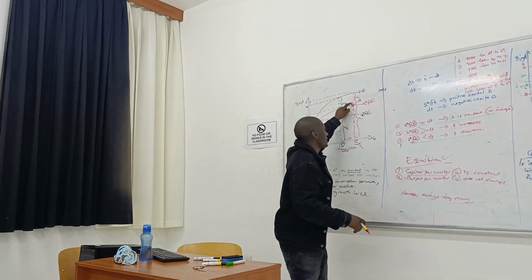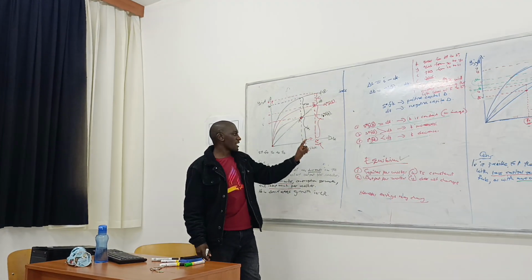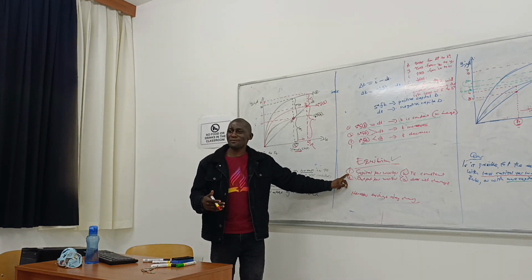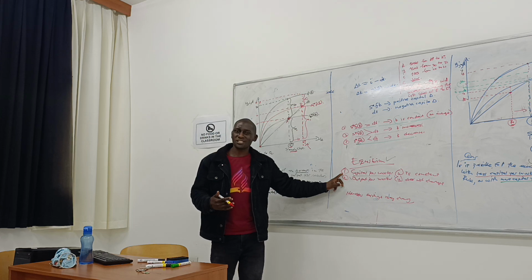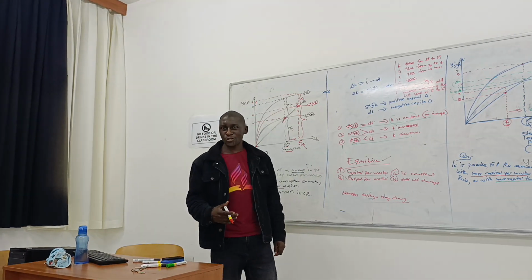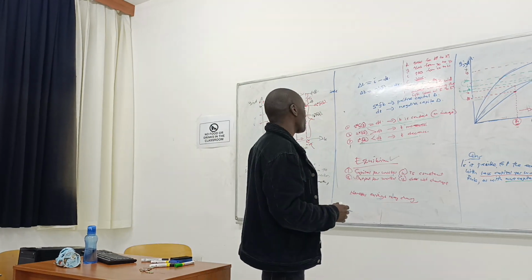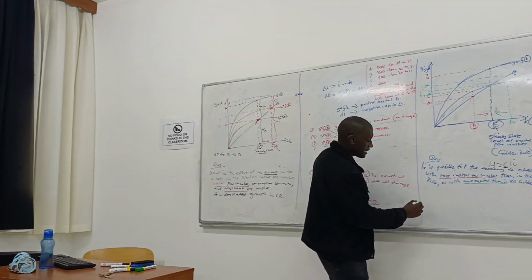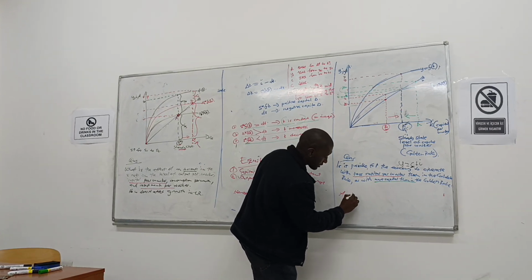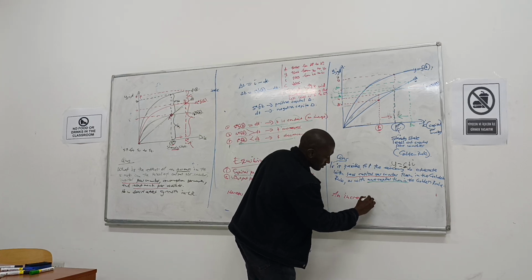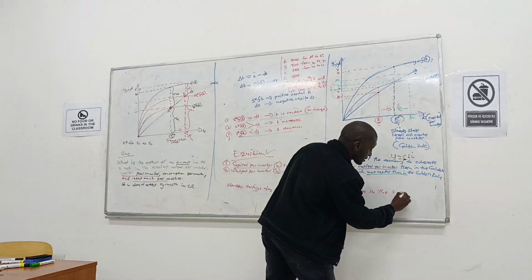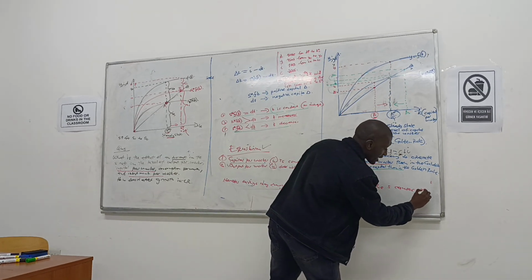But there's one thing that we have to see here. Once we reach the new equilibrium, capital again becomes constant, and output is again constant. So what can we learn from here? We can learn that an increase in the savings rate causes temporary growth.